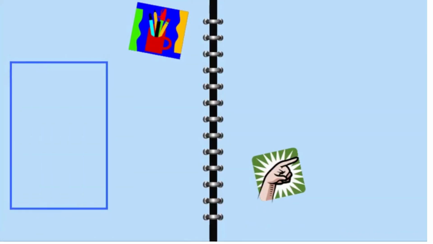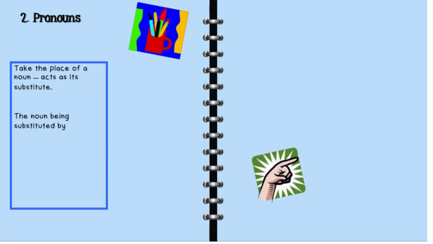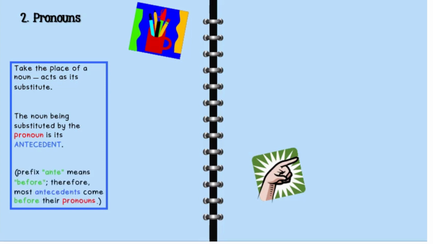Okay, now let's go to the second topic, that is pronouns. What is a pronoun? Pronoun takes the place of a noun and it acts as its substitute. Or we can say that pronoun substitutes a noun. The noun being substituted by the pronoun is its antecedent. What is antecedent? Prefix ante here means before. So therefore, most antecedents come before their pronouns.